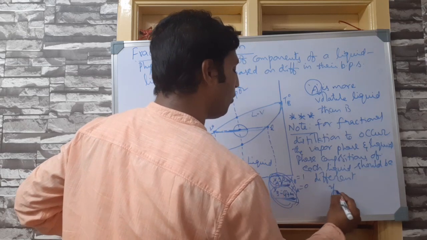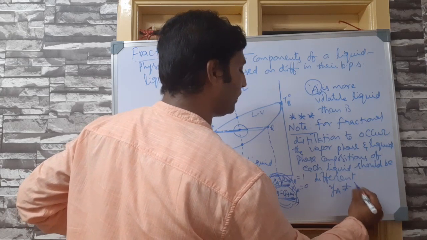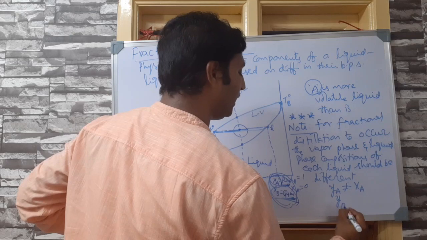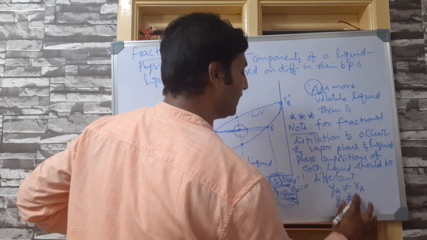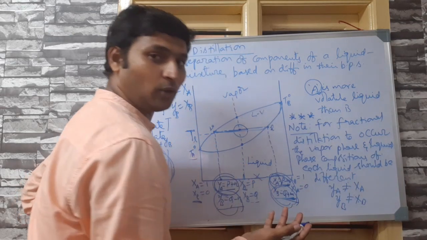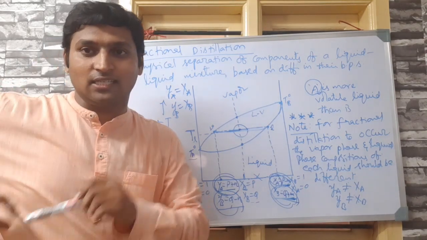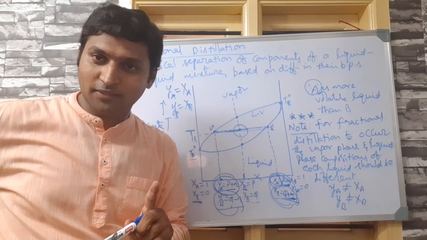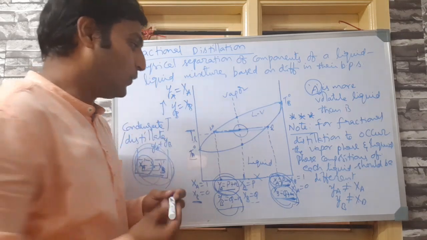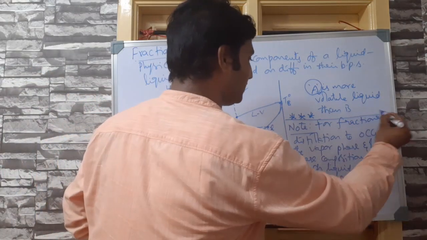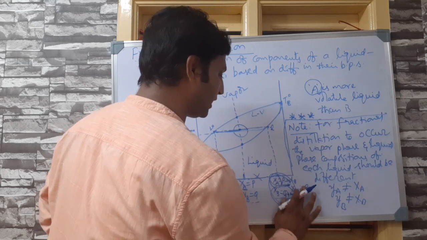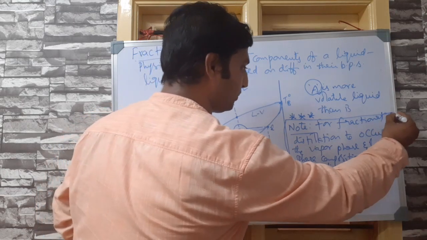That means YA should not be equal to XA and YB should not be equal to XB. If they are equal, there is no fractional distillation, which means such mixtures do not distill. Established very clearly. Now this note is the most important conclusion for understanding azeotropic mixtures, by the way.